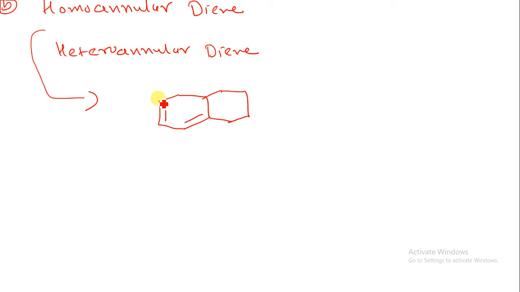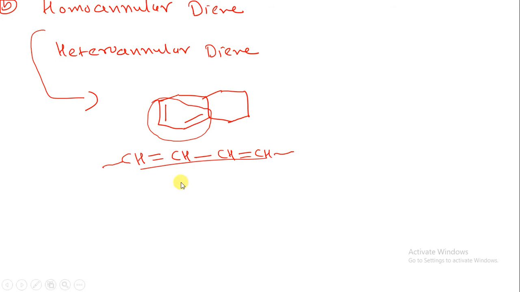Now you just have to see the 1,3-butadiene in every structure. Suppose if I am writing over here, what will be the structure? CH double bond CH, single bond CH, double bond CH. There is a linkage over here, but the general structure is that of 1,3-butadiene; you just have to see 1,3-butadiene in every structure.